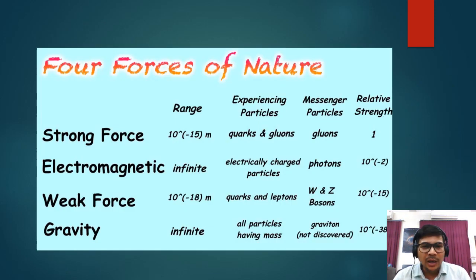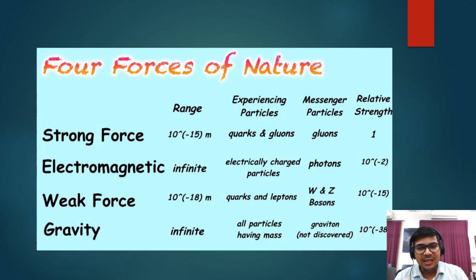I have shown a table here in which you can see all four types of forces and their relative strength. The strongest one, as we can see, is why we call it the strong force. The strongest one is the strong force, with relative strength 1. In the electromagnetic force, the experiencing particles are the particles which interact via messenger bosons.